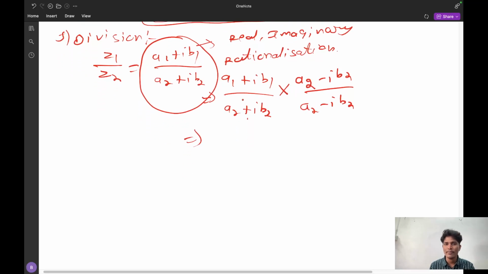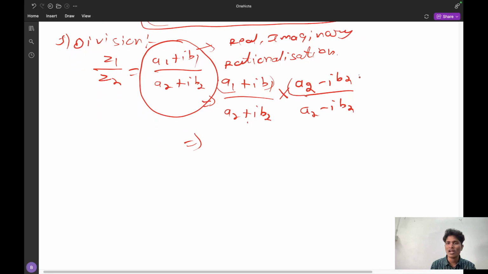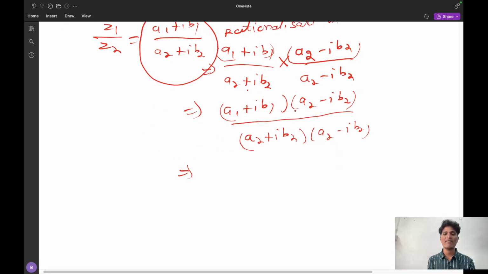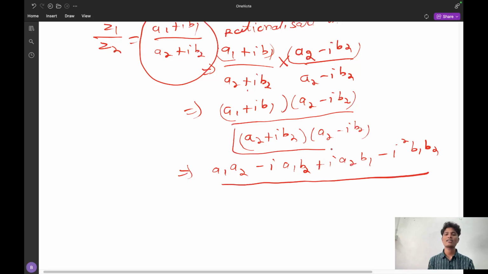So when I do this, I have to multiply. Multiplication I already explained, that is a1 plus iota b1 multiplied by a2 minus iota b2, divided by a2 plus iota b2 into a2 minus iota b2. In the numerator I can multiply, that is a1 a2 minus iota a1 b2 plus iota a2 b1 minus iota square b1 b2. The entire thing is divided by the denominator, and this is a plus b into a minus b, that is a2 square minus iota square b2 square.